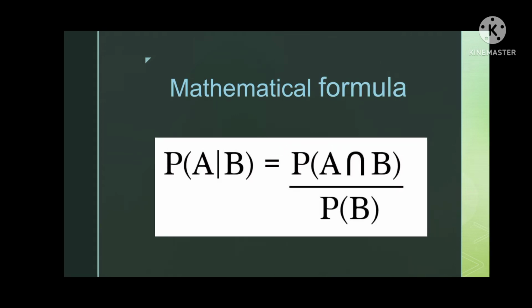So let's address the mathematical formula for conditional probability. The formula is: probability of event A given that event B has already occurred is equal to probability of A intersect B upon probability of B.